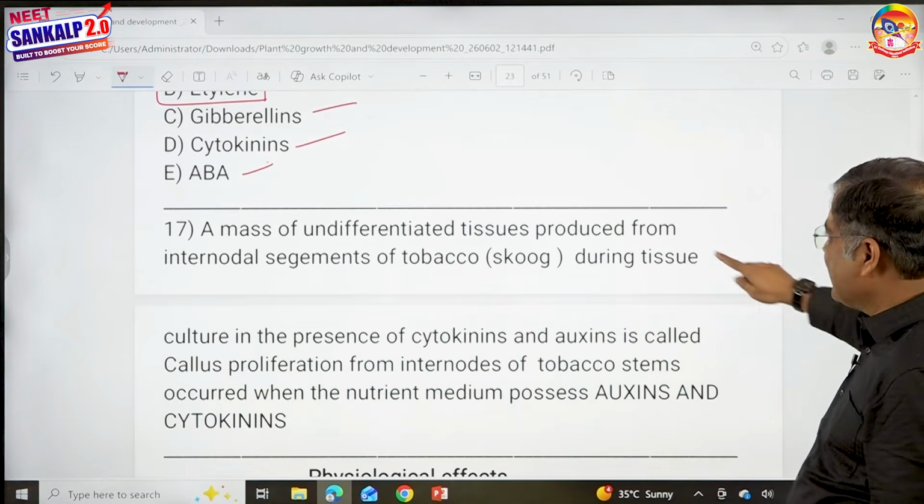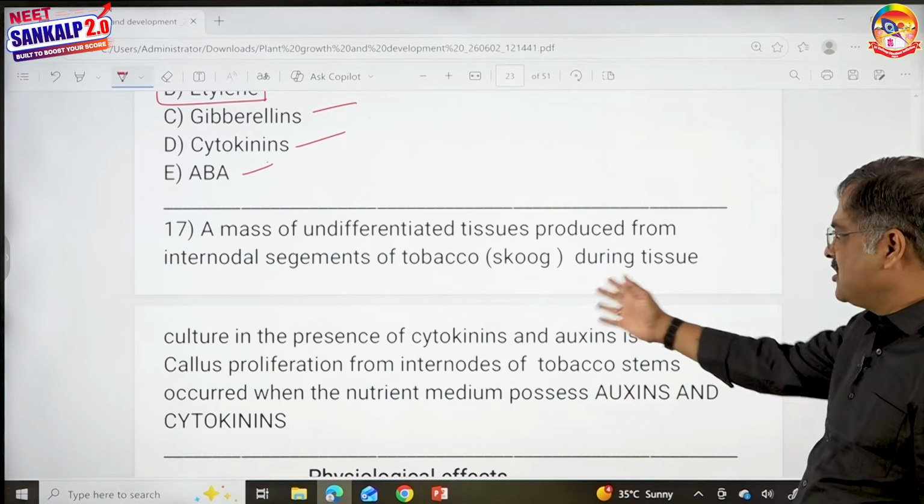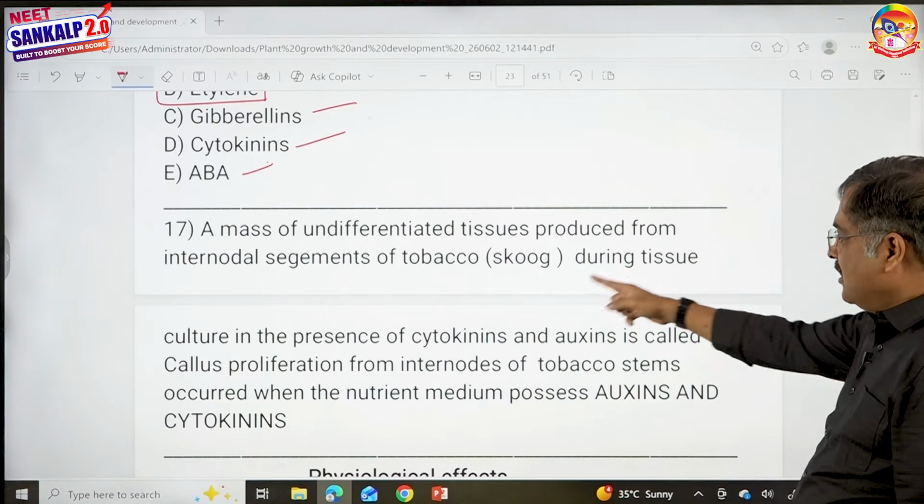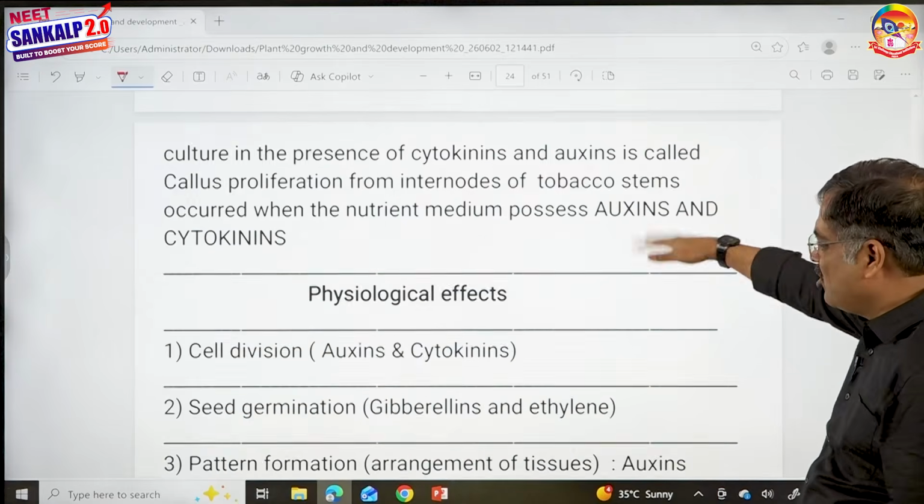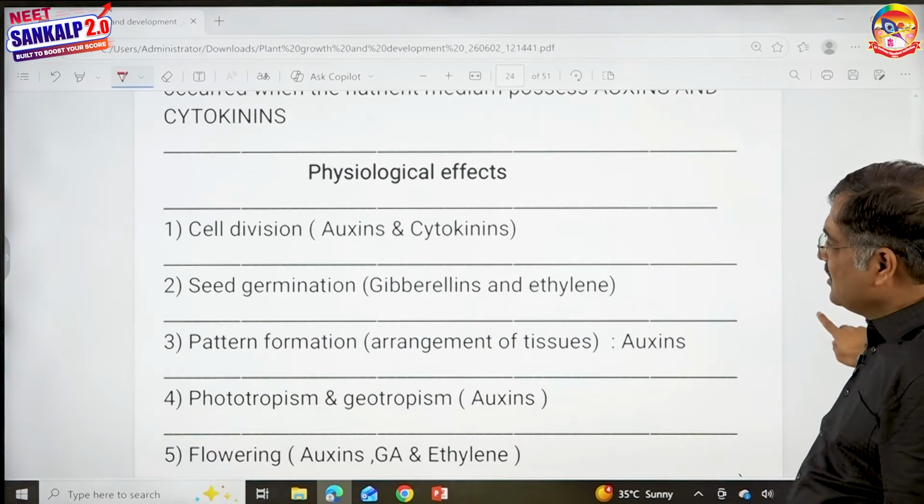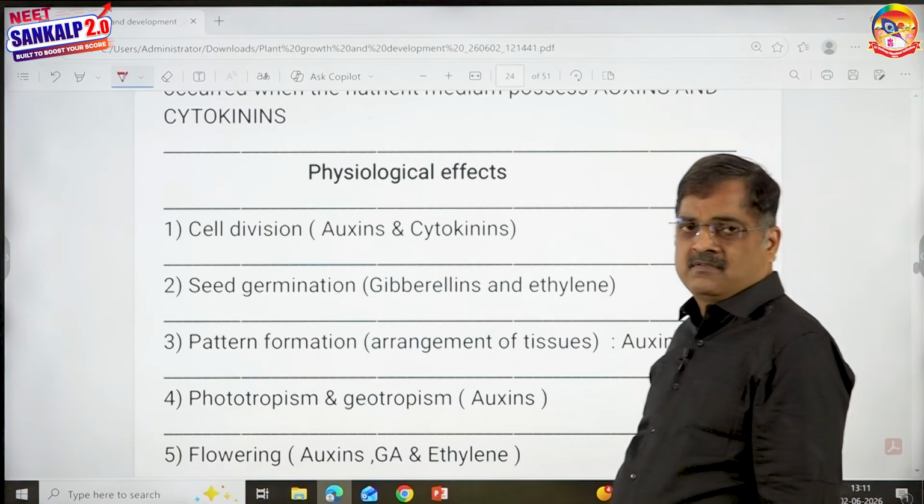Next, a mass of undifferentiated tissue produced from internodal segment of tobacco in Skoog's tissue culture. He added auxins and cytokinins. This, I don't know why I kept here. It's not needed here.